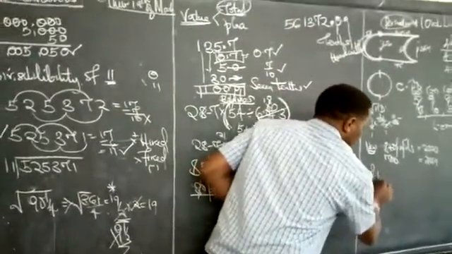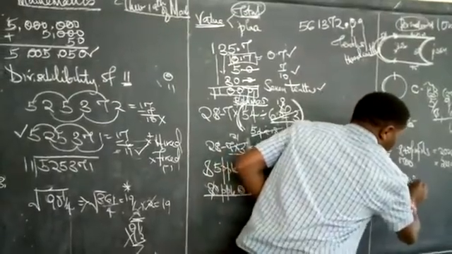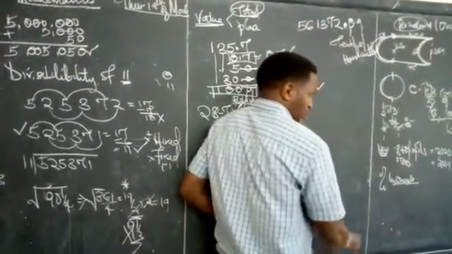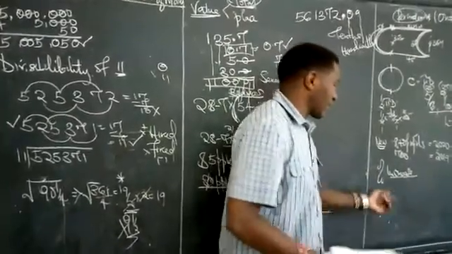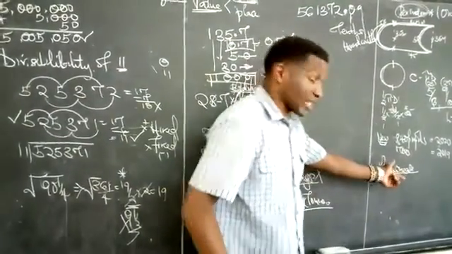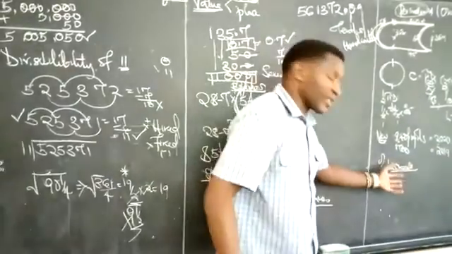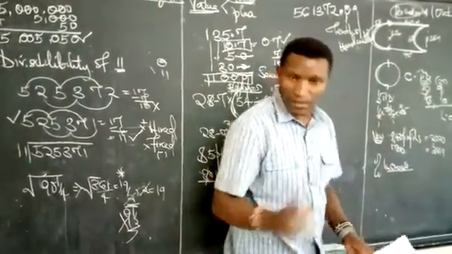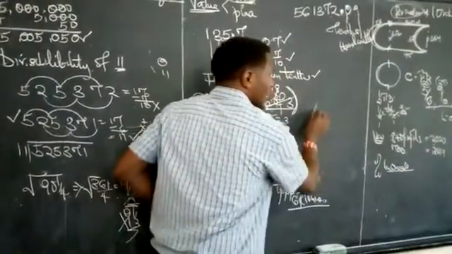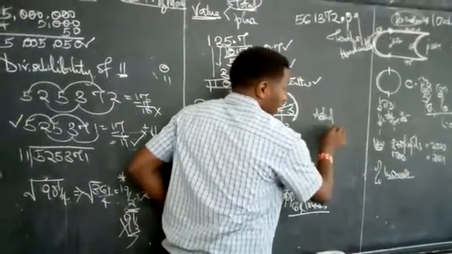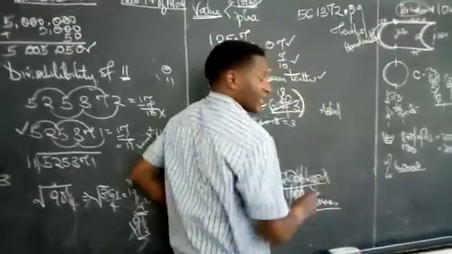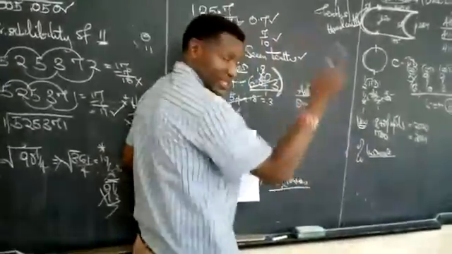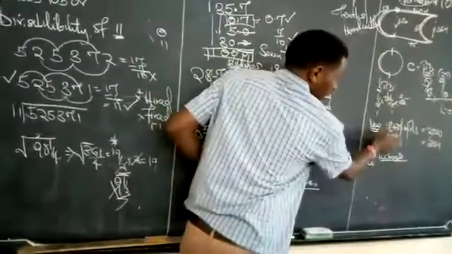Calculate the percentage increase. Get me right. Whenever you've been asked a question to rate a number as a percentage, it could be percentage increase, percentage decrease, percentage profit, percentage loss, percentage commission, or anything, we take what has been asked. Like in this question, we have been asked the increase. You put it over the original. The original is the first number which we had. Like in the situation here, what was first?